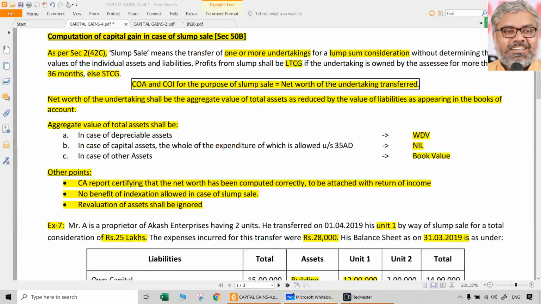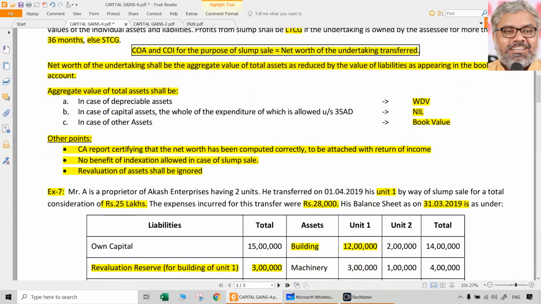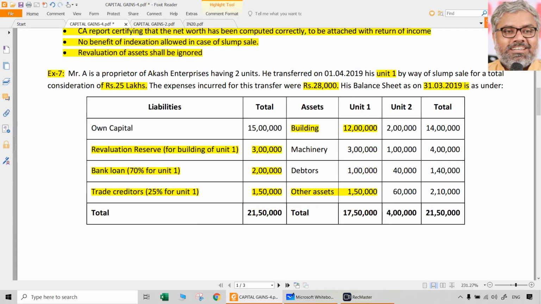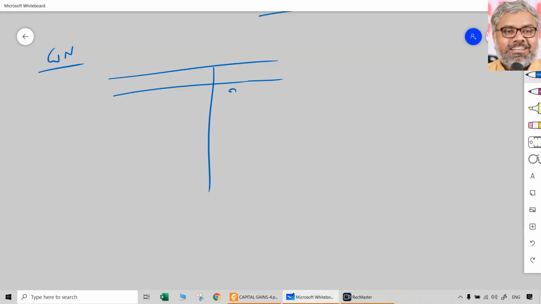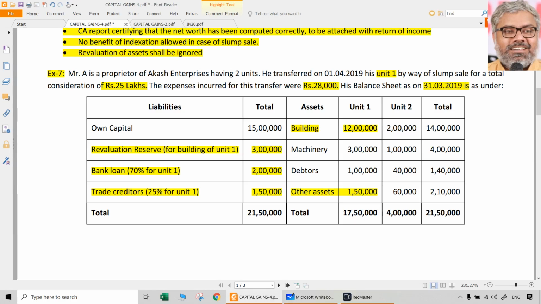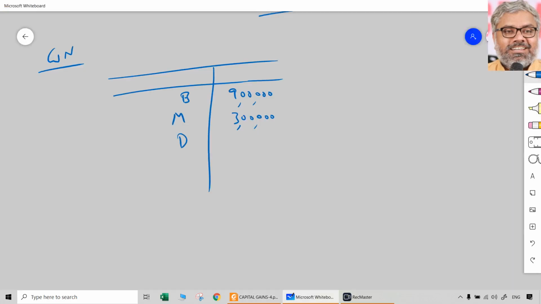So what are the assets, what are the liabilities? Of unit 1 we should take one by one. First thing first, building. Building was how much? 12 lakhs, but we should not take 12 lakhs. We should take only 9 lakhs. That was building. Then machinery, we can take whatever is there because no other information is given. 3 lakhs book value. That itself should be written on value because there is no problem in that. Other assets like debtors should be taken at book value, that is 1 lakh.